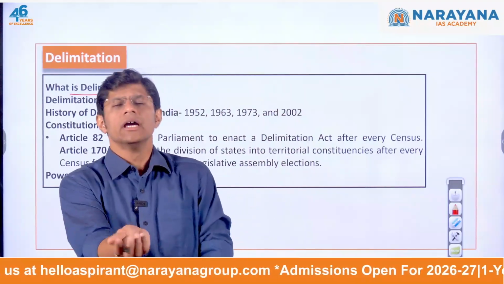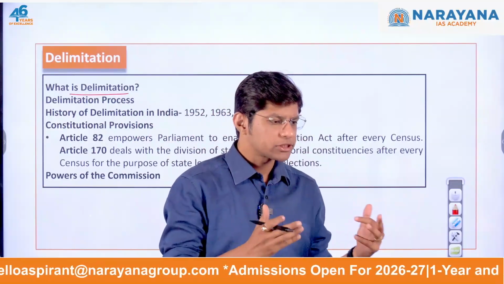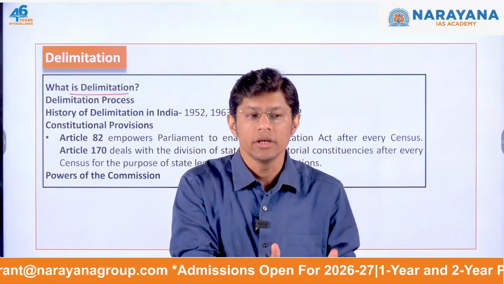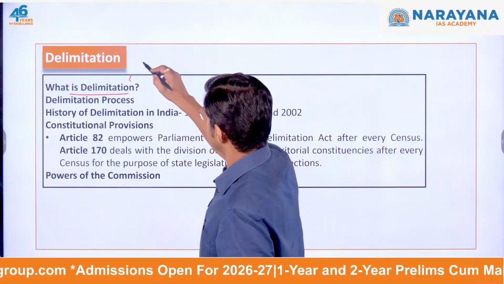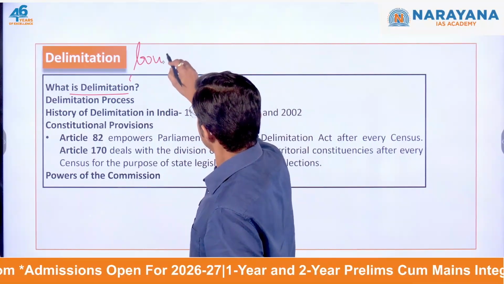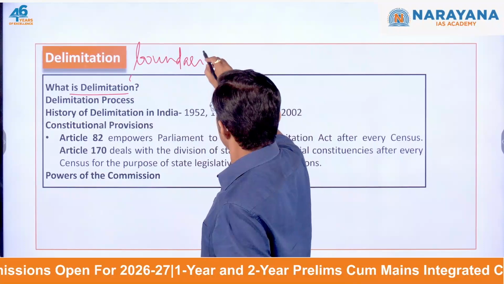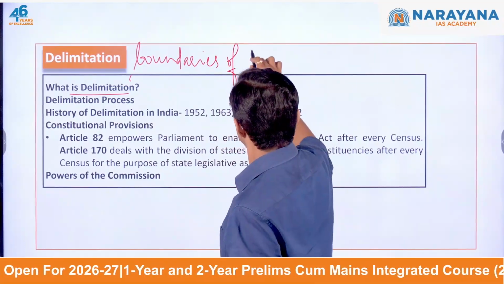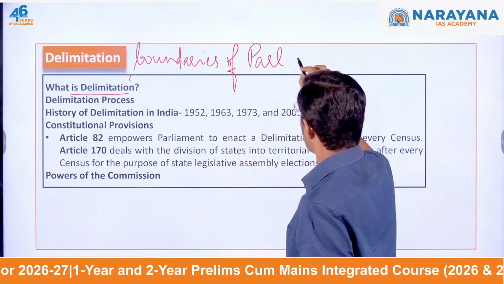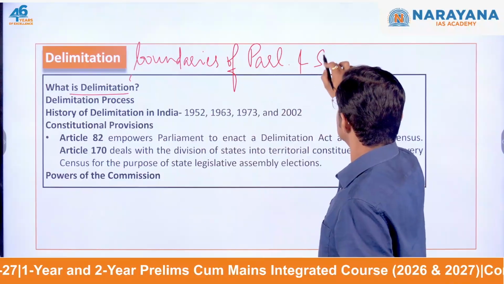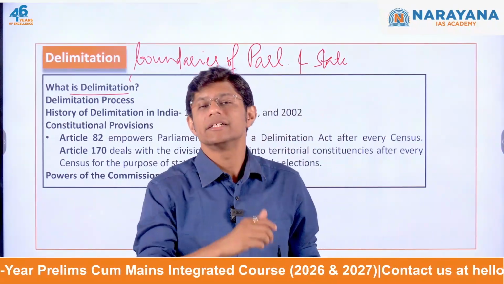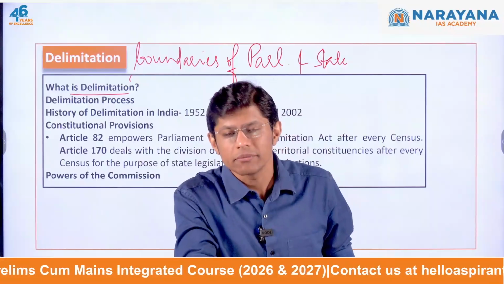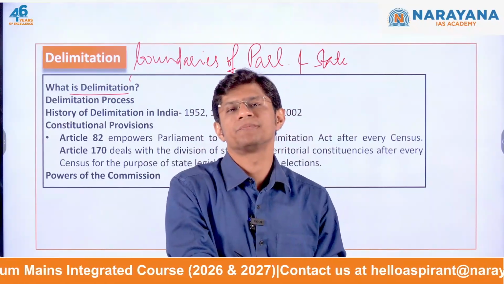Now students, delimitation is the process of redrawing. Redrawing what? The boundaries of the parliamentary constituencies and the state legislative assembly constituencies.